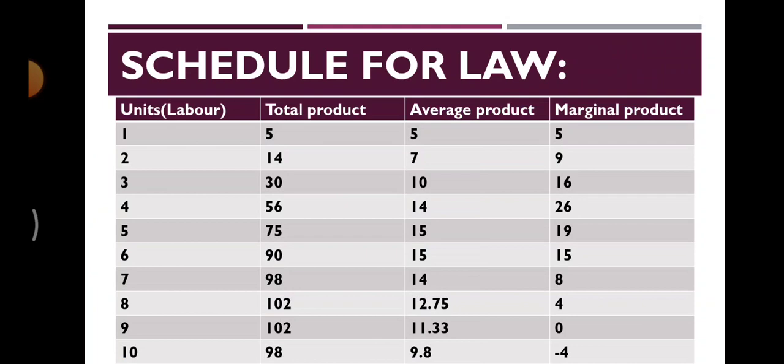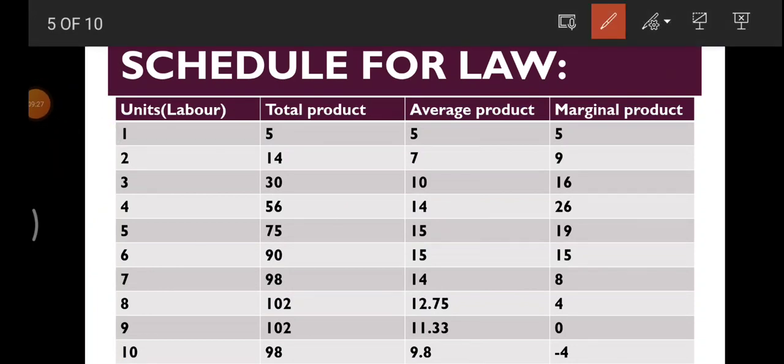Now let's learn about the schedule of the law. ठीक है, so in the schedule, you can see in column 1 we are representing the labor units. Then total labor को यूज़ करके total production कितना हो रहा है, average production and marginal production. Marginal is nothing but additional and extra production कितना हो रहा है. So units we have from 1 to 10.